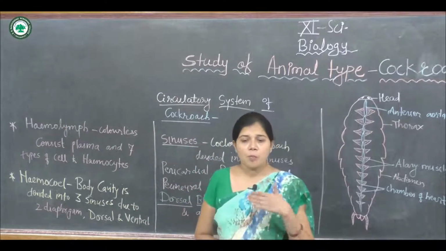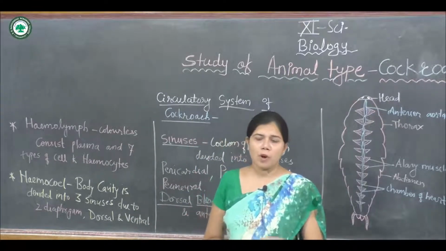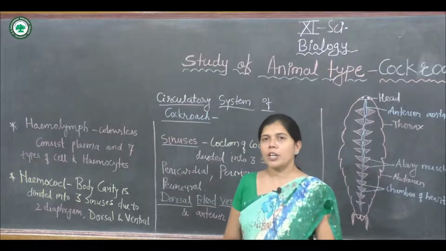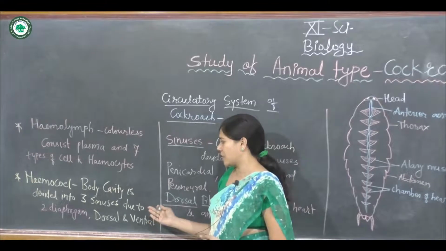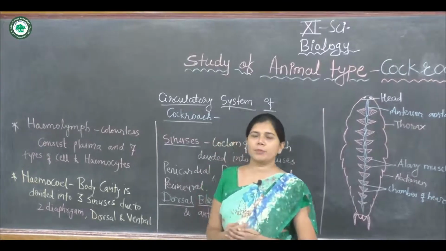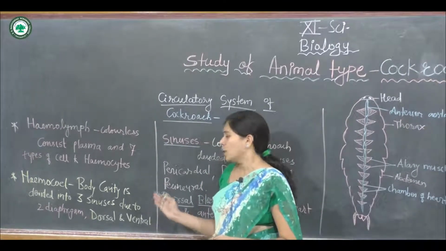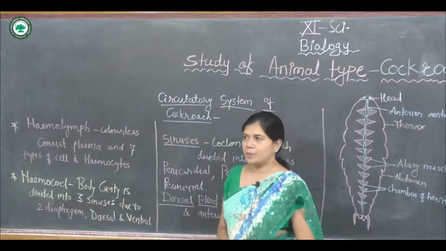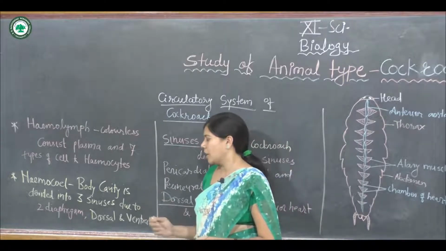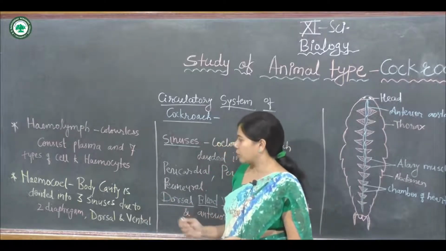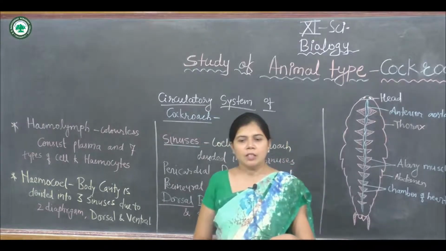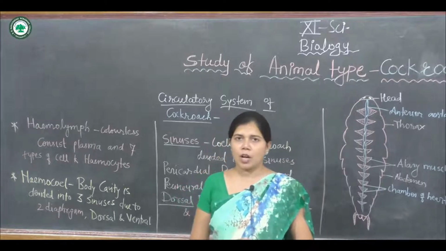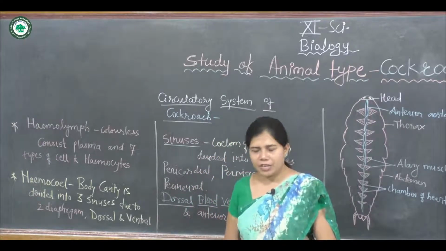Hemocoel is the body cavity or the coelom of the cockroach. This body cavity is divided into 3 sinuses, and this division is due to the presence of 2 diaphragms, the dorsal diaphragm and the ventral diaphragm.